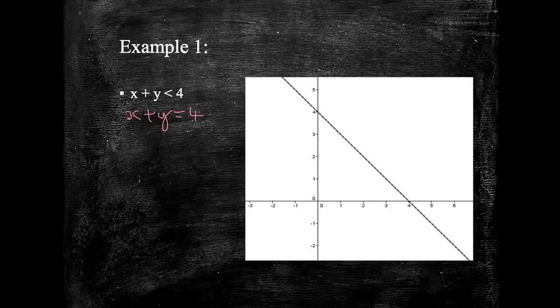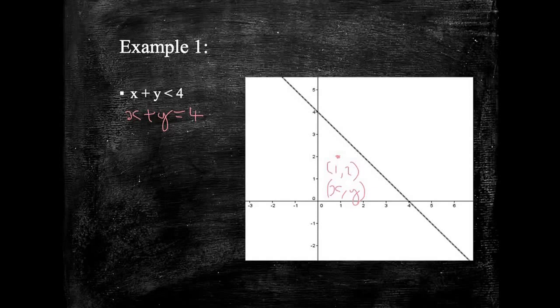So on my axes here, I'm going to pick the point (1, 2), and I'm going to say to myself, if my x value plus my y value is less than 4, then that's in the region that I'm interested in.